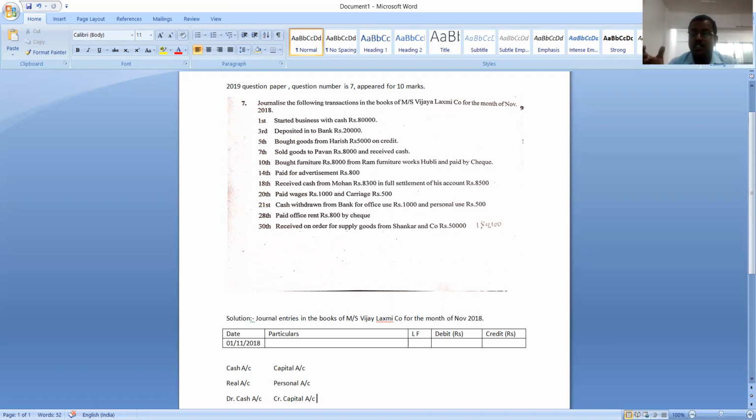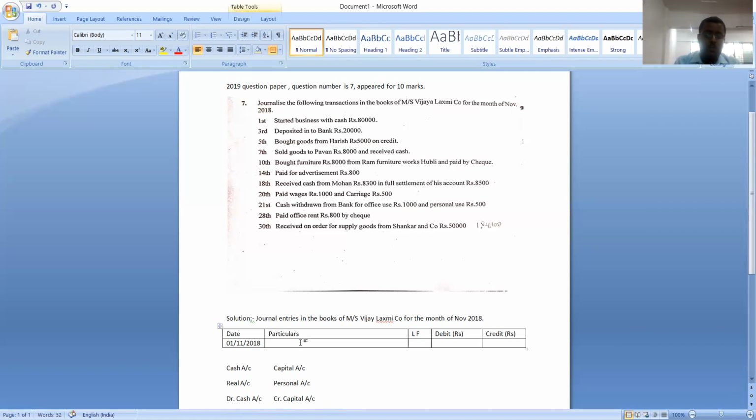You need to decide which account should be debited and which account should be credited. Understood? Apply the logic, apply the rules, and debit the respective account and credit the respective account. So here we got to know that cash account should be debited because it is coming into the business, and capital account should be credited because here owner is the giver.